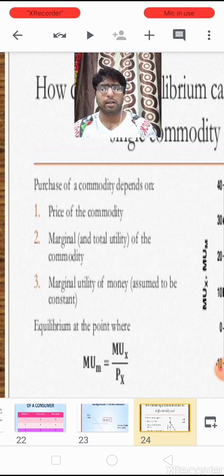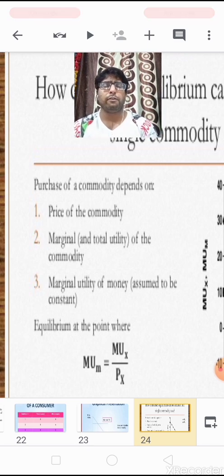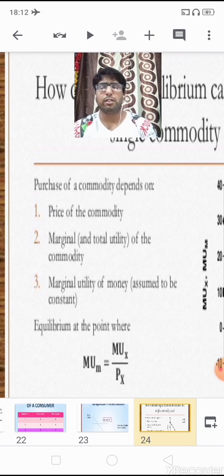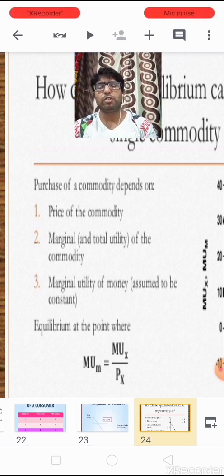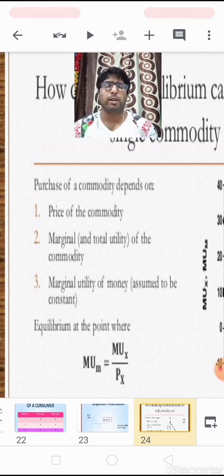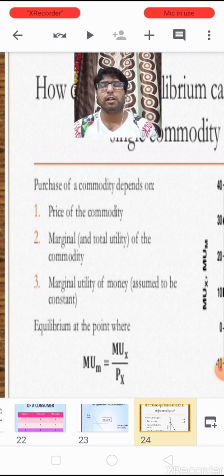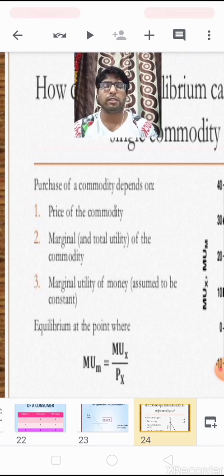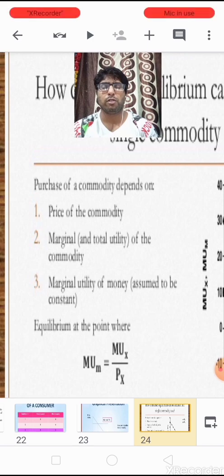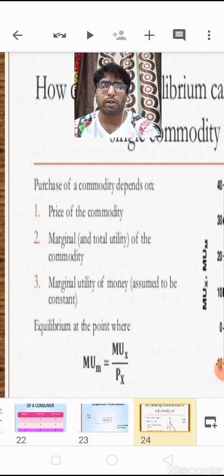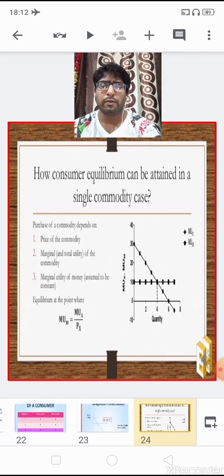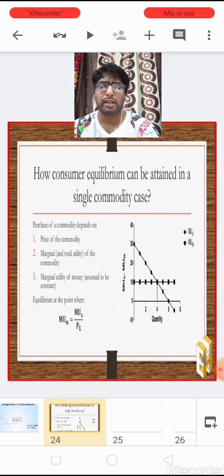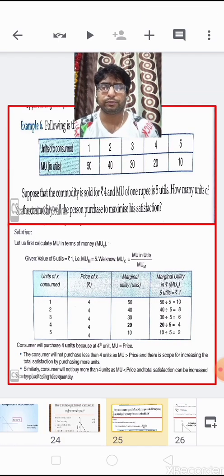These are the things we need for achieving the consumer's equilibrium point. So children, the consumer's equilibrium point can be achieved when marginal utility in terms of money, in short MUM, is equal to the price paid for the commodity, that is MUx equals Px. When these two are equal to each other, then a consumer will strike an equilibrium position.